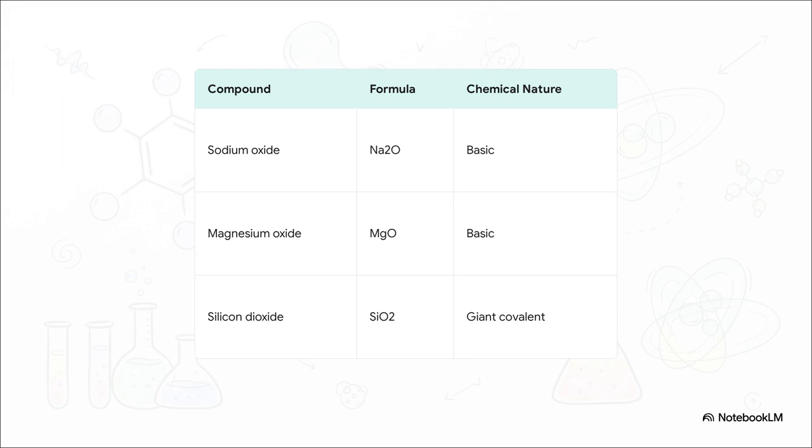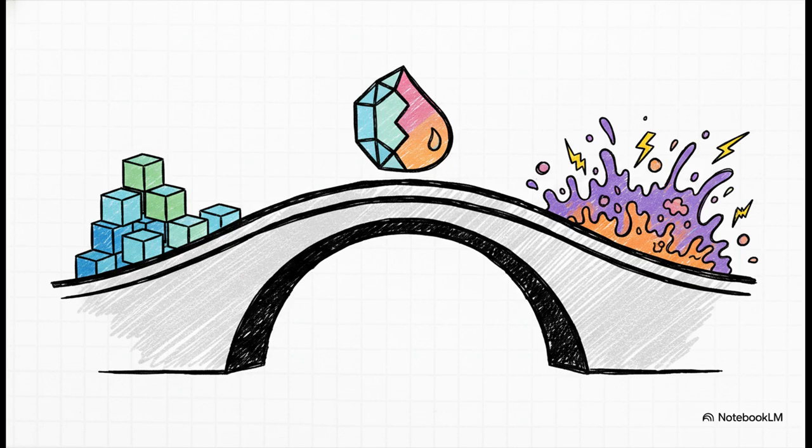Over on the left side, sodium oxide and magnesium oxide are very basic. But jump to the middle right, and silicon dioxide, SiO2, behaves as a giant covalent structure. It is so tough and structurally locked in that it only reacts with hot, concentrated alkalis. But right in the middle of all this, right at the transition point from basic to acidic and from giant ionic to simple molecular, sits the ultimate oddball, aluminum oxide, Al2O3.